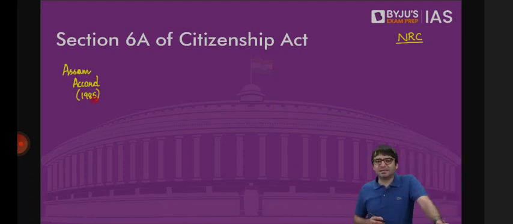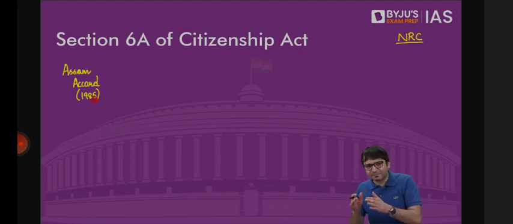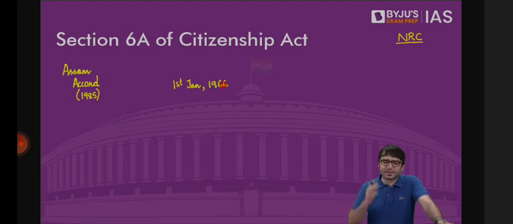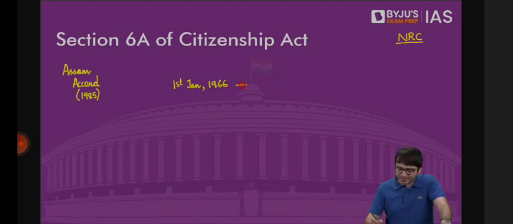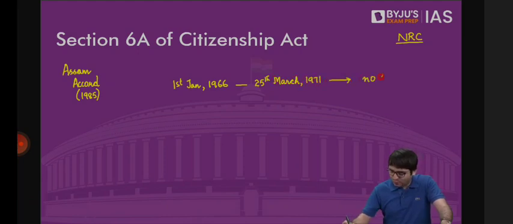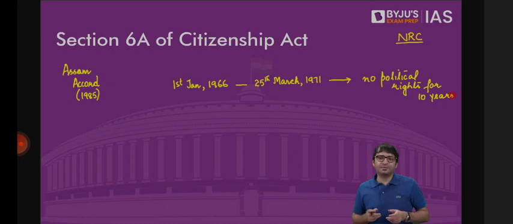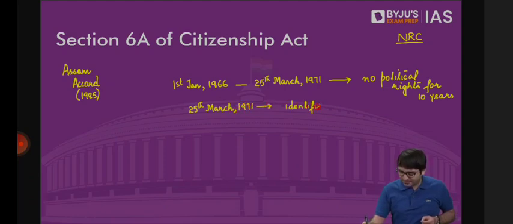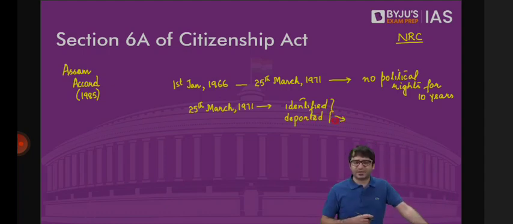This accord was signed in 1985, and according to this accord, whoever has entered Assam before 1st of January 1966, they are the citizens of India, they can reside in Assam. But whoever has entered Assam between 1st January 1966 till 25th of March 1971, they will have no political rights for 10 years. Which means for 10 years, these people who have entered Assam during this period, they cannot contest elections, they cannot vote. But whoever has entered Assam after 25th March 1971, those are to be identified and those are to be deported. That means they cannot register as the citizens of India, they cannot reside in Assam.